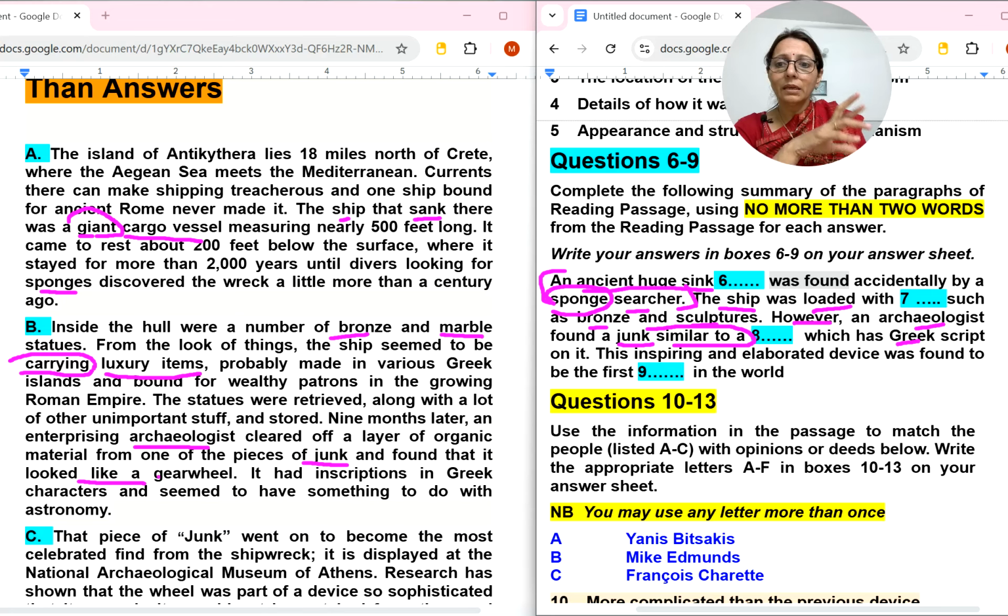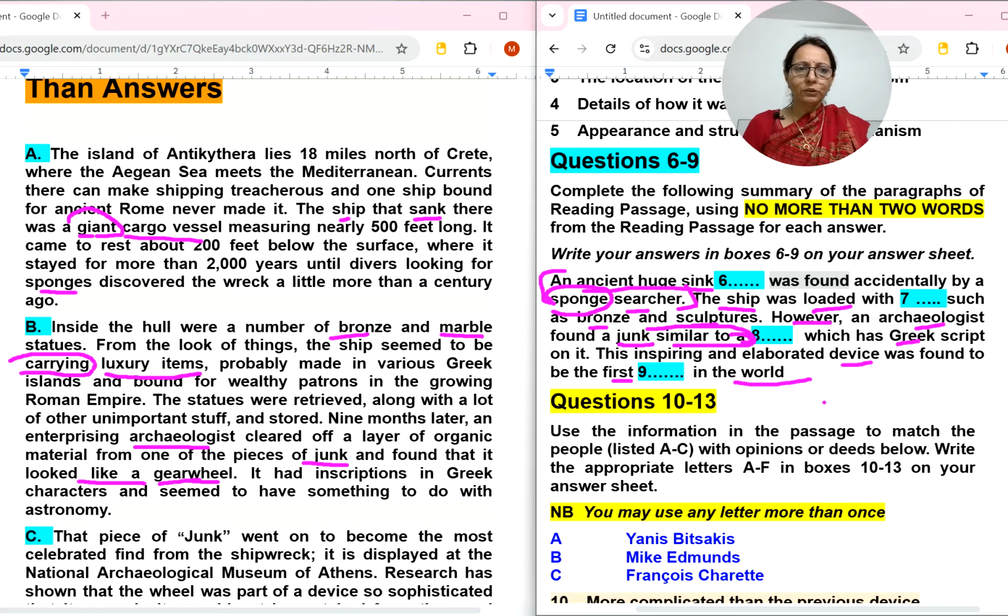It looked like a gear wheel. So "a" is also an article there. So the 8th number answer is gear wheel. Okay, so it looked like, found a junk similar to, which was similar to a gear wheel. Now 9th, this inspiring and elaborated device was found to be the first in the world.